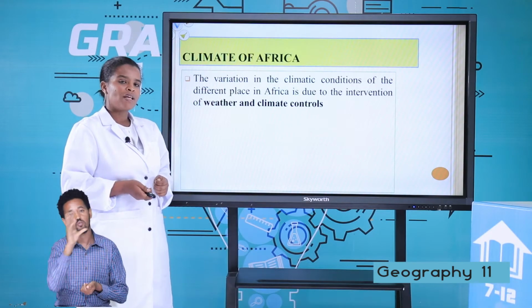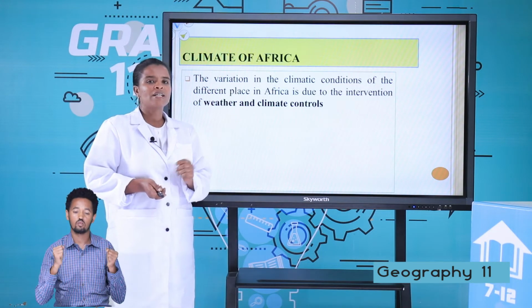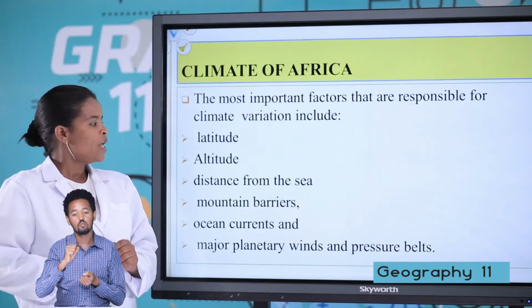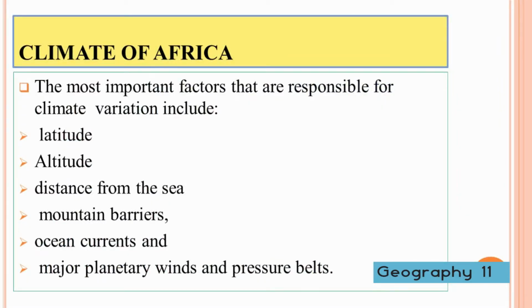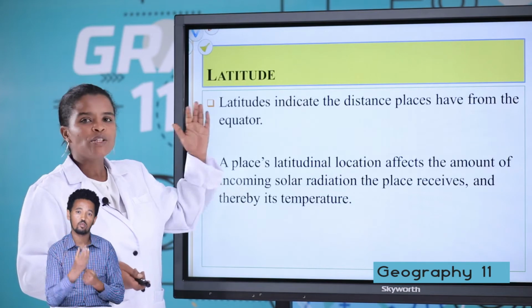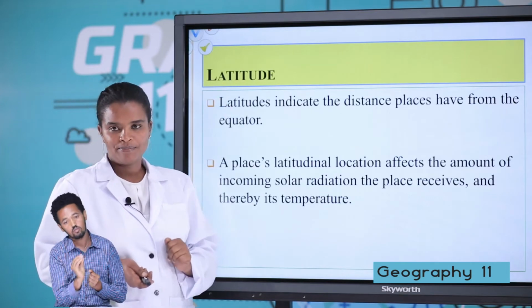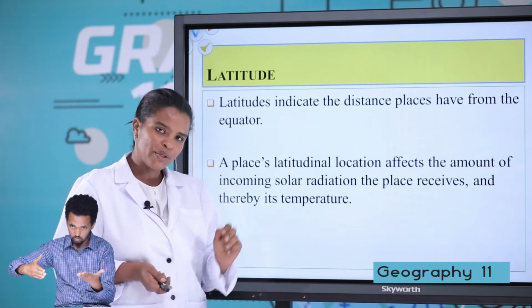Africa has a varied climate because of the intervention of weather and climate controls. The main factors that affect the climate of Africa are latitude, altitude, distance from the sea, ocean currents, and mountain barriers. How does latitude affect the climate of Africa? Latitude indicates the distance a place has from the equator.